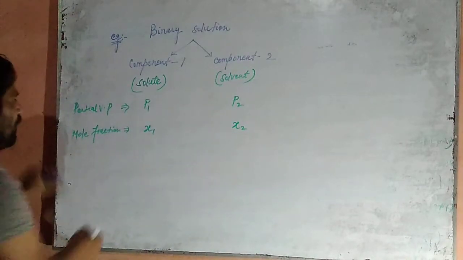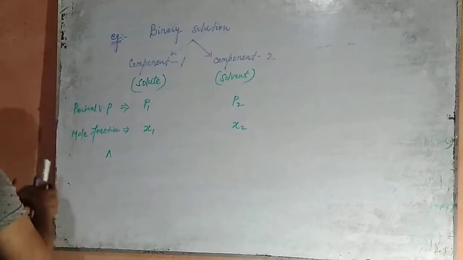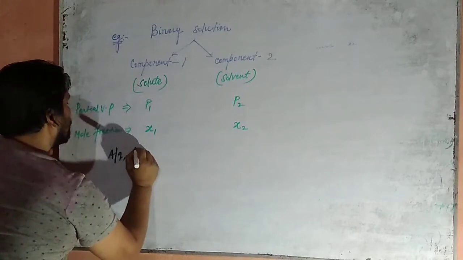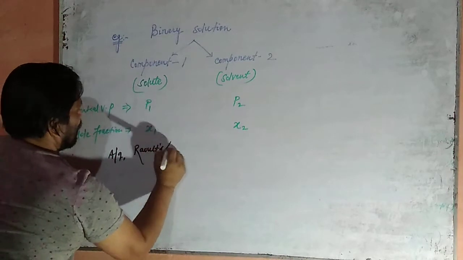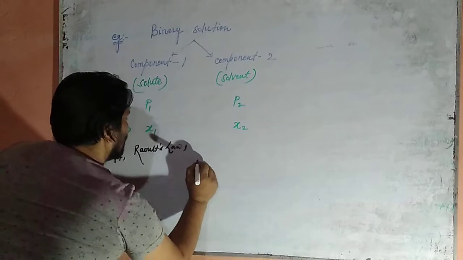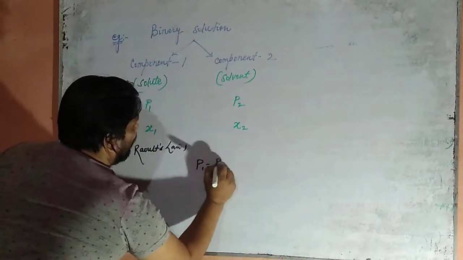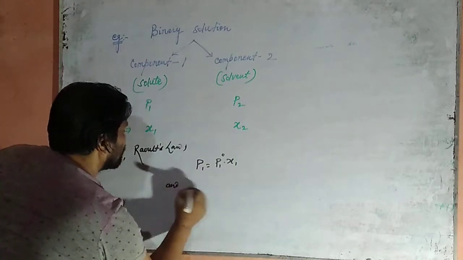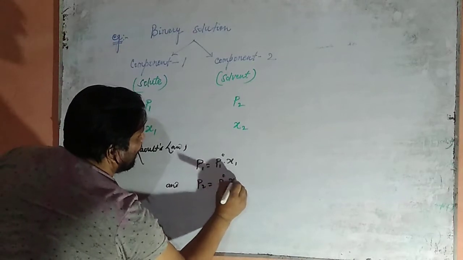According to Raoult's law, P1 equals P1 naught into X1 and P2 equals P2 naught into X2.